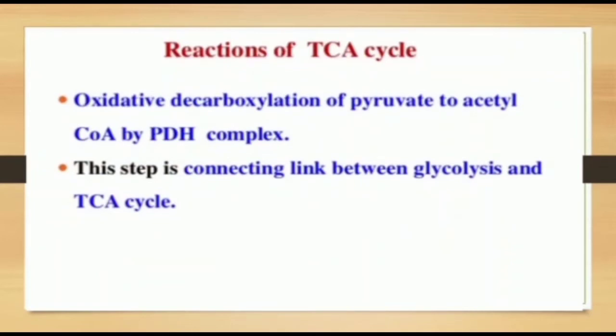Reaction of the TCA cycle: oxidative decarboxylation of pyruvate to acetyl-CoA by the pyruvate dehydrogenase complex. This step is the connecting link between glycolysis and the TCA cycle. In glycolysis, the end product is pyruvate. In this reaction, pyruvate undergoes oxidative decarboxylation to acetyl-CoA.